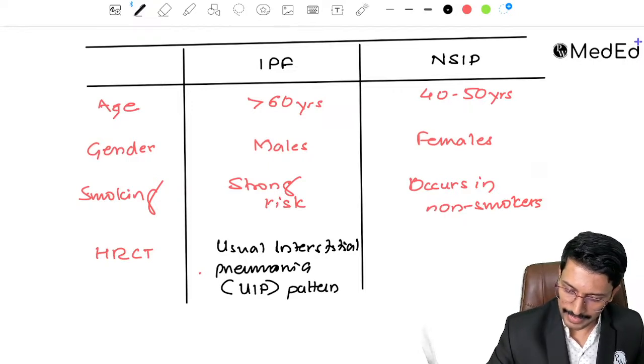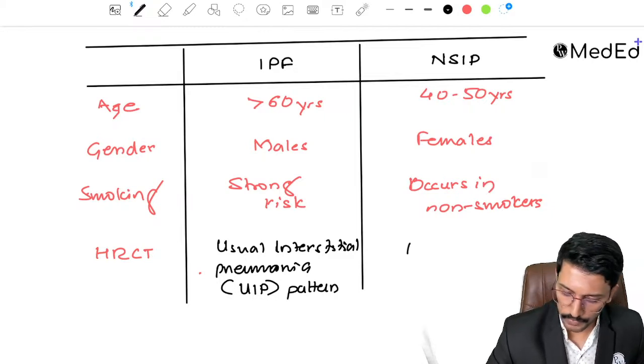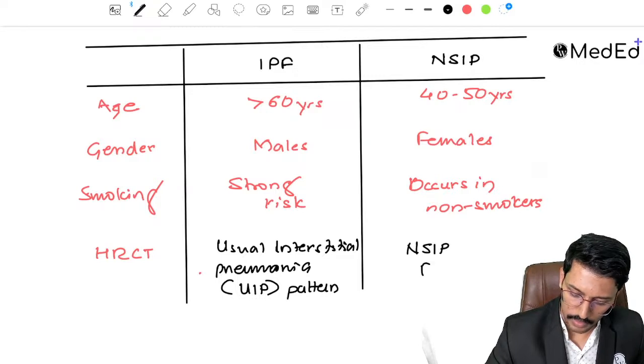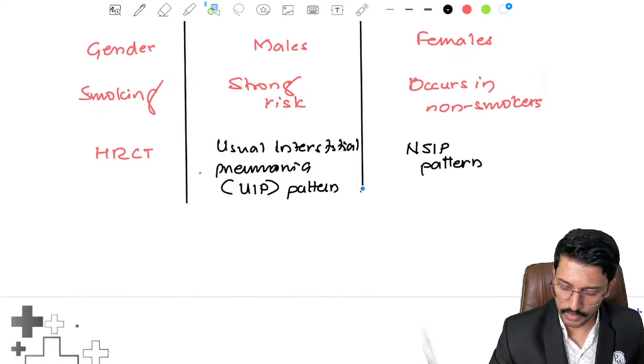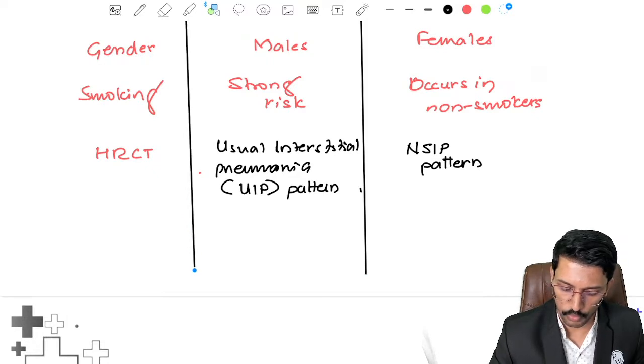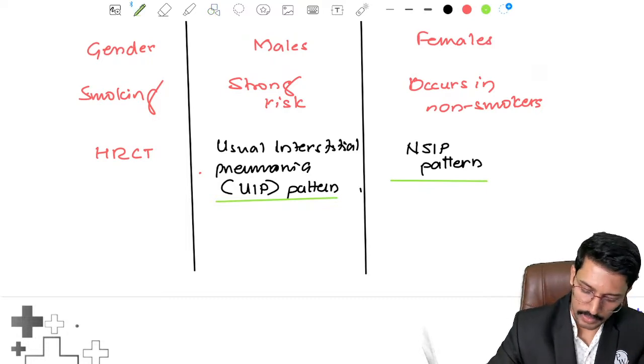And on the HRCT, in case of NSIP, the pattern itself is called the NSIP pattern. So it's pretty easy to remember. Those who are not familiar with these patterns from radiology, let me tell you the clinching clue for the usual interstitial pneumonia pattern and for the NSIP pattern. So in the usual interstitial pneumonia pattern, there will be a honeycomb appearance.